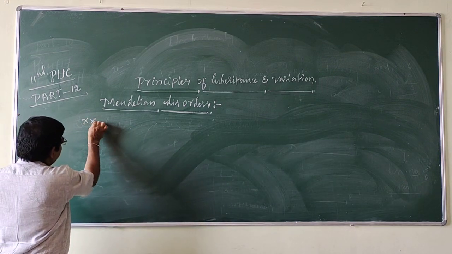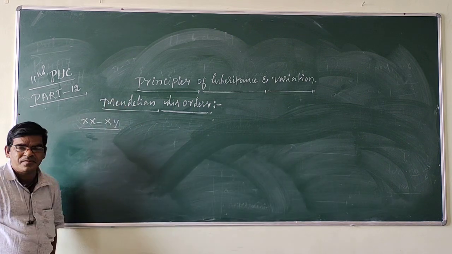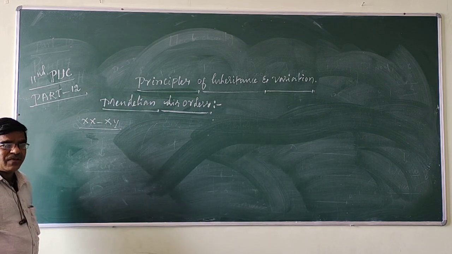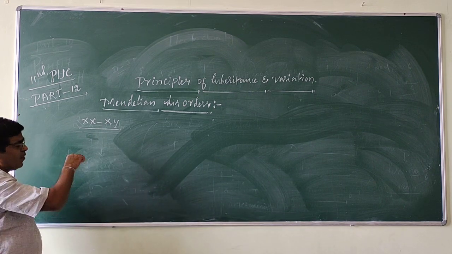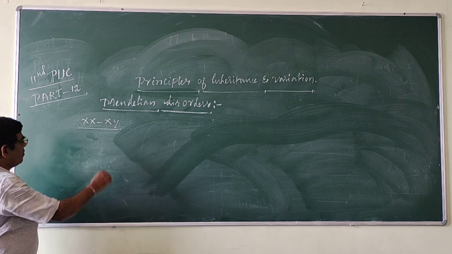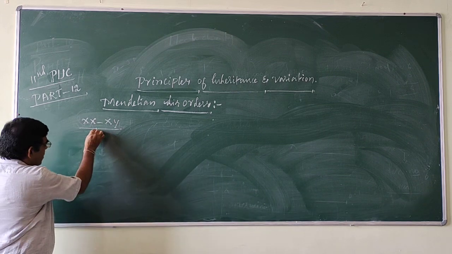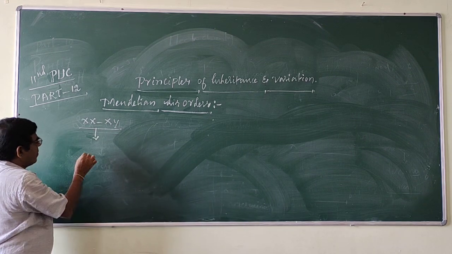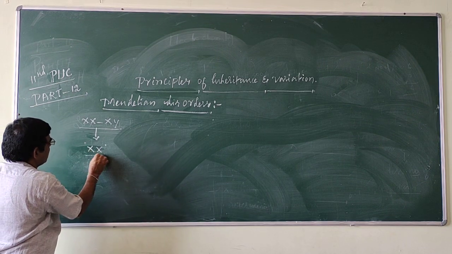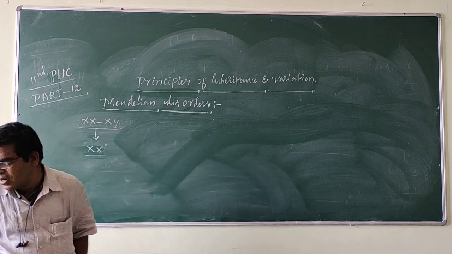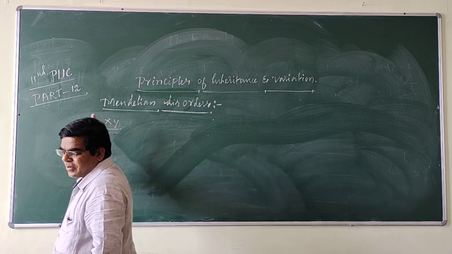In the XX and XY method of sex determination, as you already know, it is male heterogamety. I will give examples: Drosophila, man, grasshopper. Next, the XX and XY method of determination.